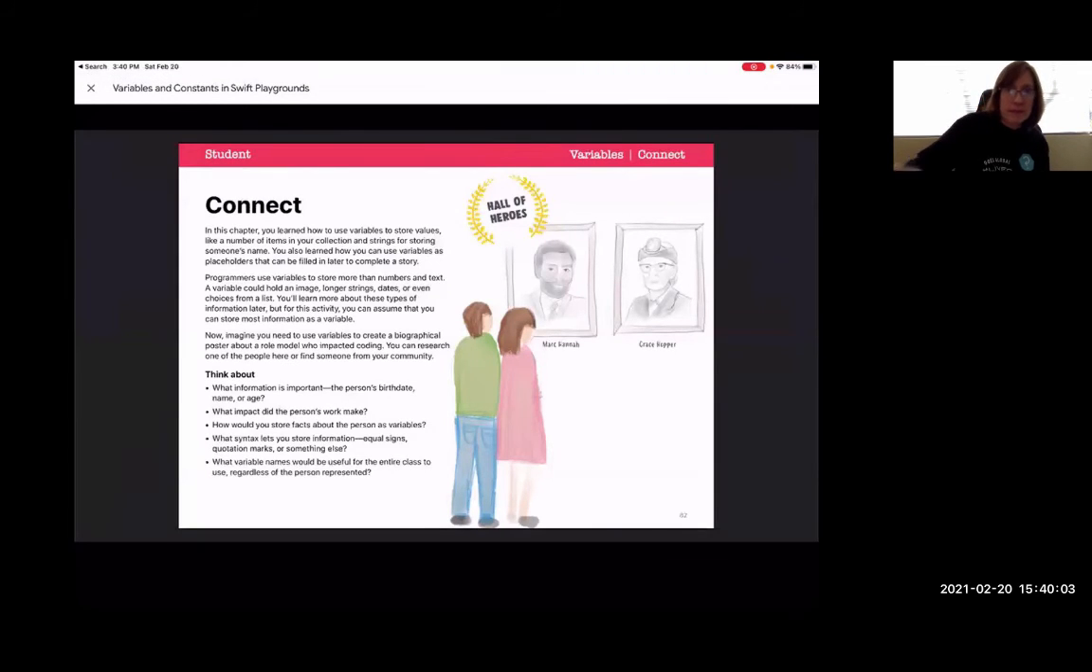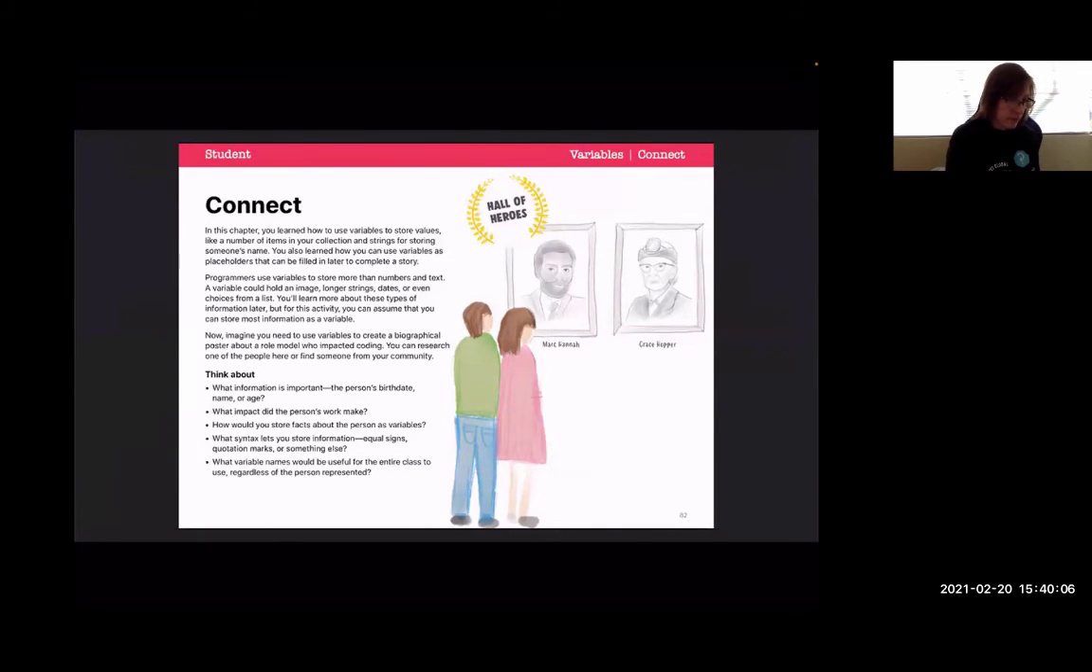Okay, this is the Connect section. It is the last section for this chapter. And in this part of the book, it is like when I used to teach social studies in 5th grade. The last part of the chapter, they would tell you to go and make a connection to the real world. And it is the same thing here. They are telling us to make a biographical poster for people who are really important and who did a lot for the computer science world and programming or technology.